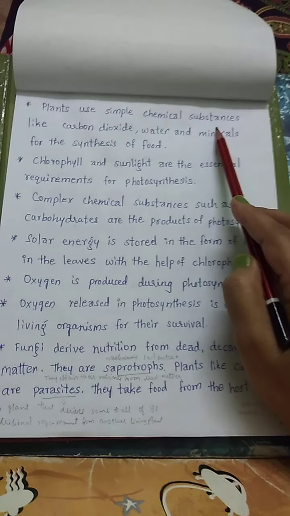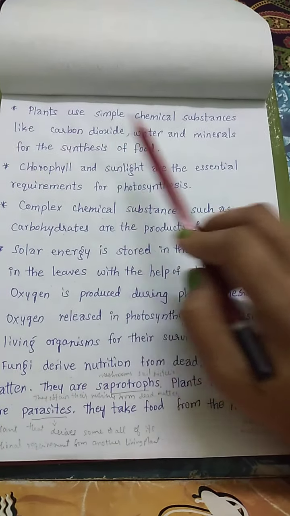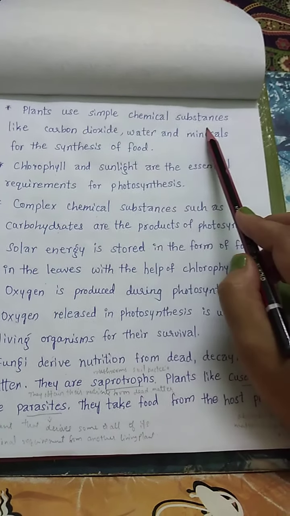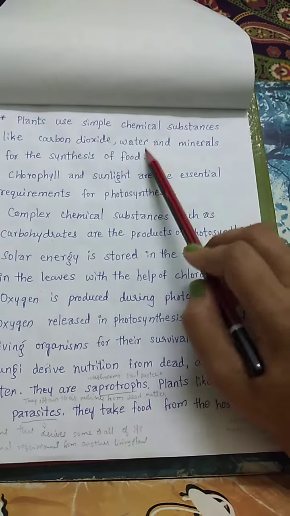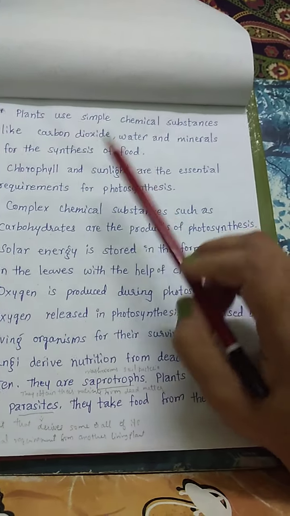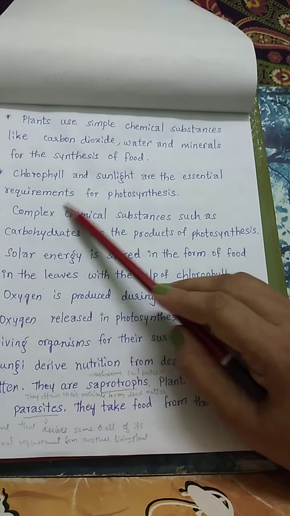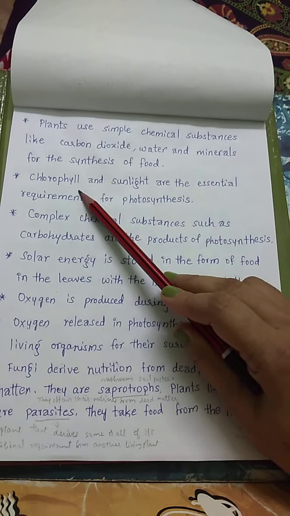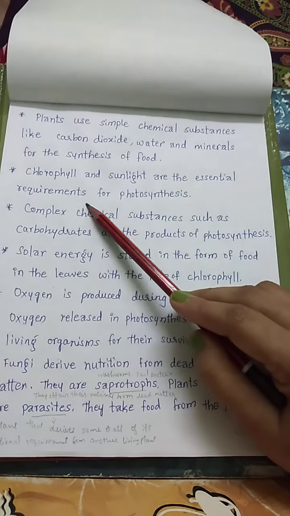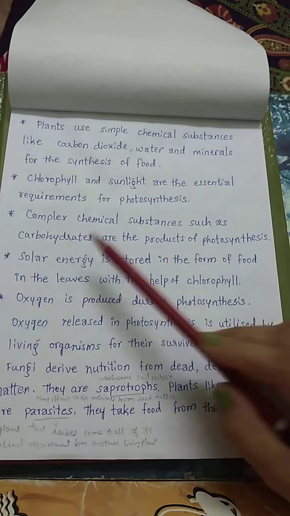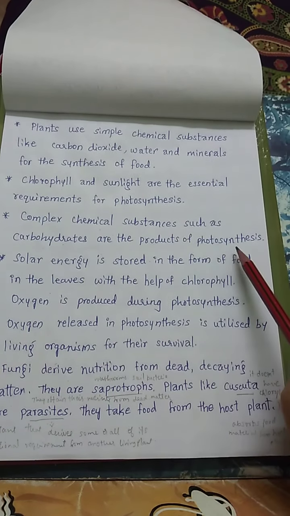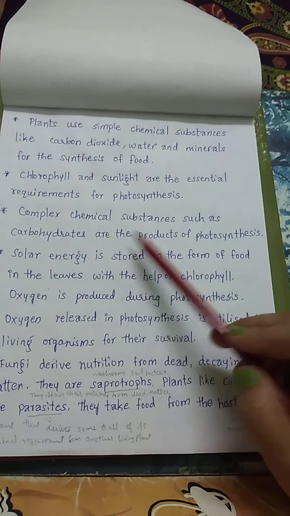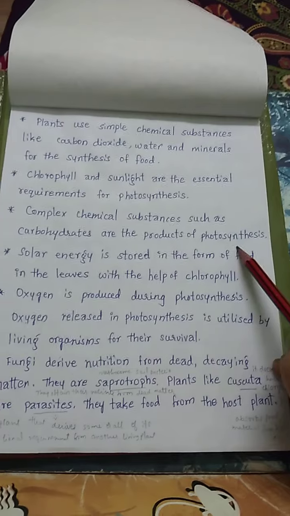Plants use simple chemical substances like carbon dioxide, water and minerals for the synthesis of food. Chlorophyll and sunlight are essential requirements for photosynthesis. For the photosynthesis process, chlorophyll, which is present in the green plants, and sunlight are essential. Complex chemical substances such as carbohydrates are the products of photosynthesis.